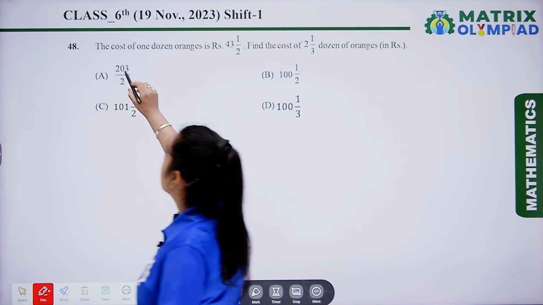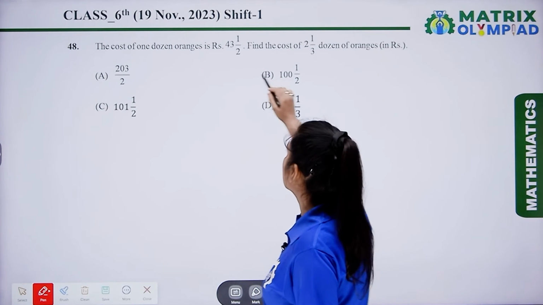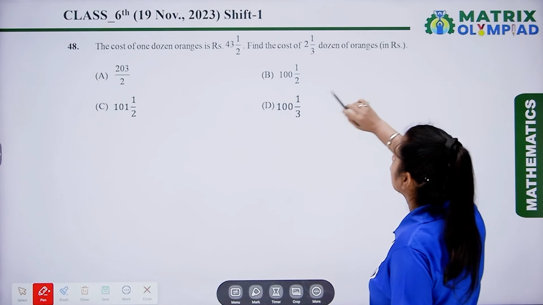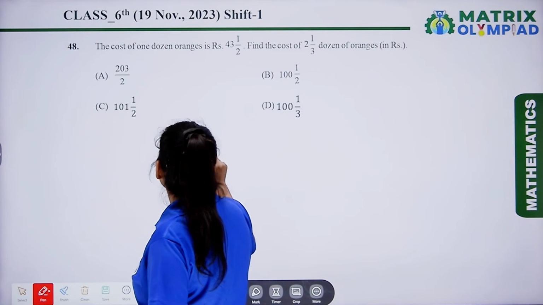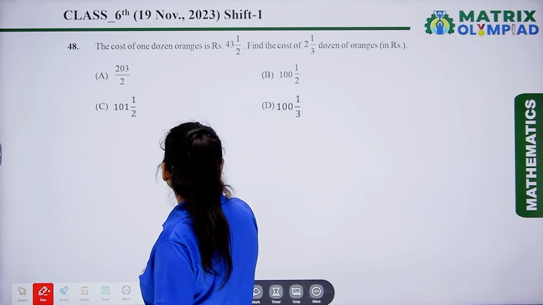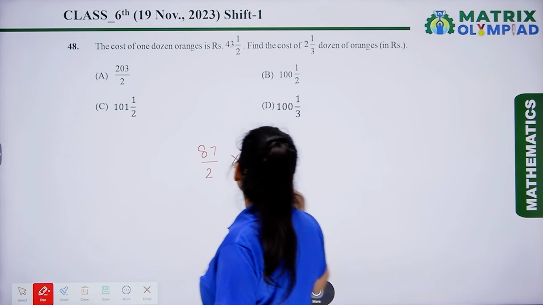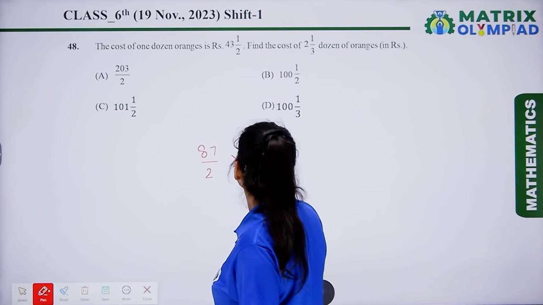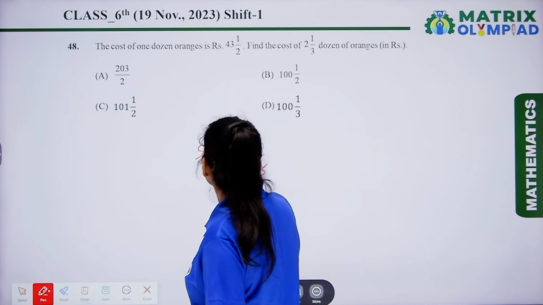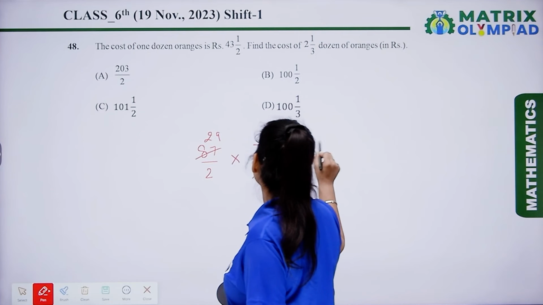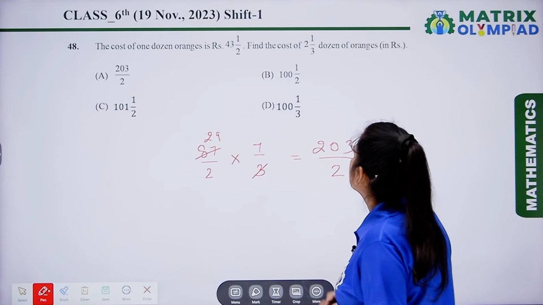In this question, they said that the cost of 1 dozen oranges is rupees 43 1 upon 2. Find the cost of 1 upon 3 dozens of oranges in rupees. Now here 43 1 upon 2 means 87 upon 2 multiplied by 7 upon 3. So after cancellation, here we get 29. So the answer is 203 upon 2.